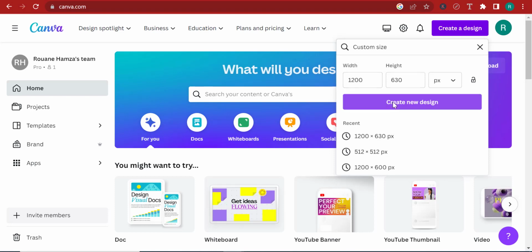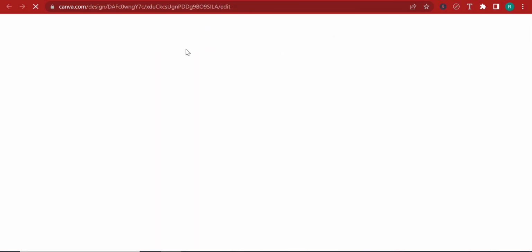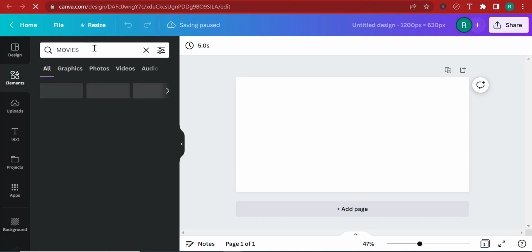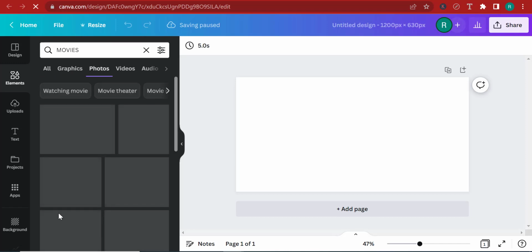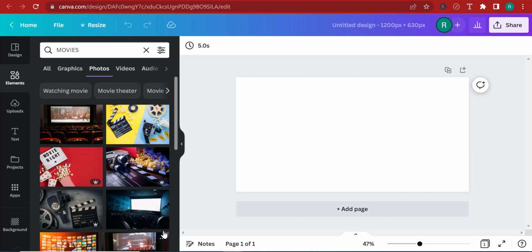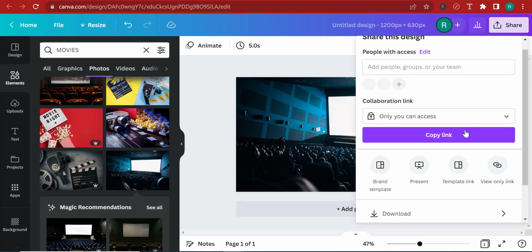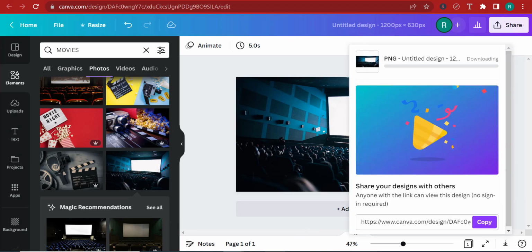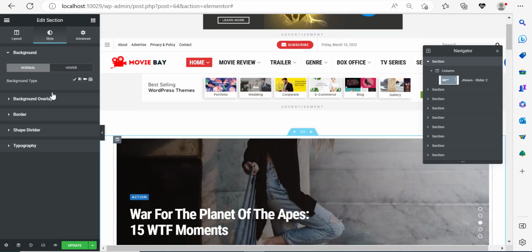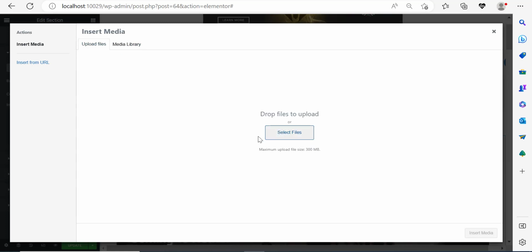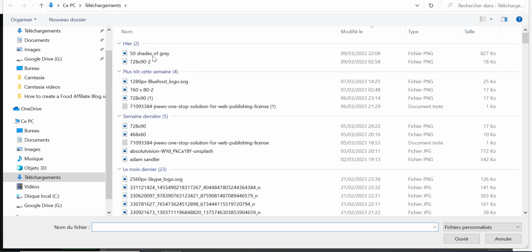So let me go create a new design. I'm going to search for something that has to do with the topic of movies. Go to elements, search for movies, and go to photos. I can even add a video if I want to, but I'm just going to add an image. I like this one here. I'm going to set this as a background, download this right here, go back, then click on the background, change the image, upload, and select the file from my computer, and that's it.